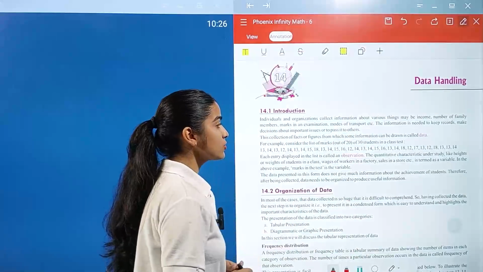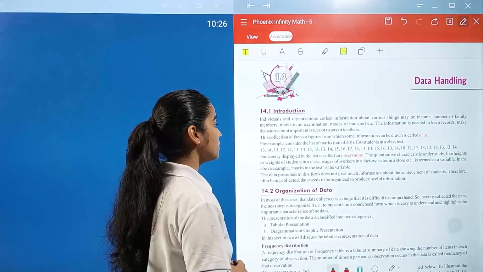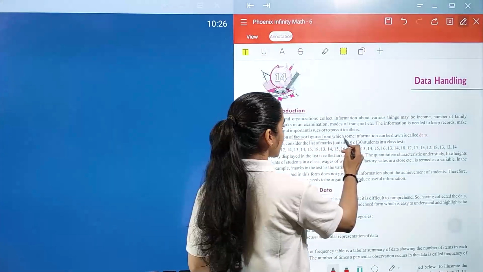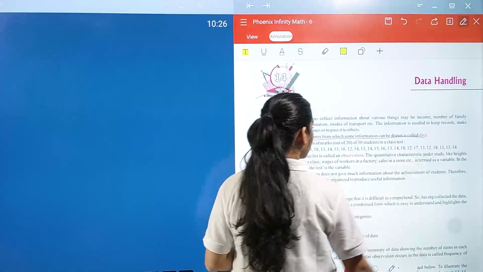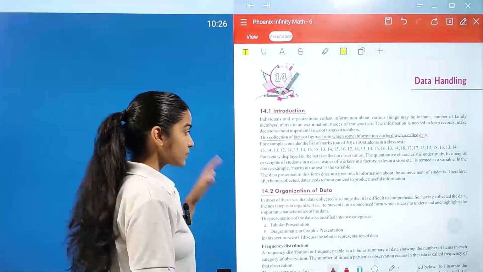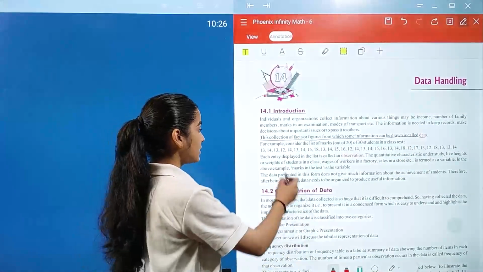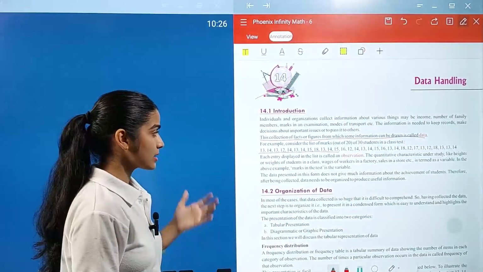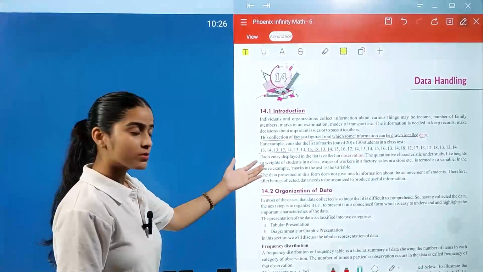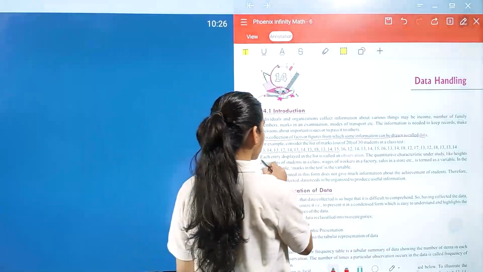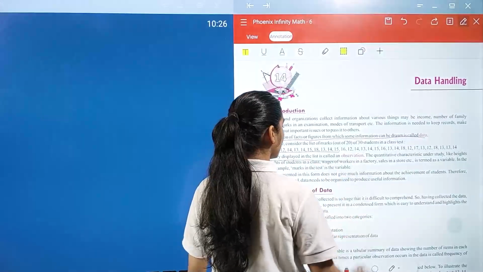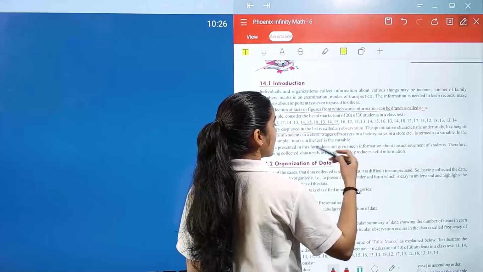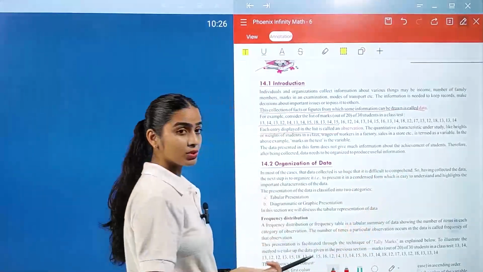The information is needed to keep records, to make decisions about important issues, and to pass it to others. This collection of facts or figures from which some information can be drawn is called data. And this is your observation for the data. For example, the class got marks out of 20, so we have 30 students' marks. Each entry displayed in the list is called an observation. The data presented in this form does not give much information about the achievements of students.